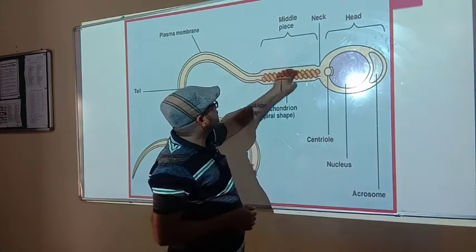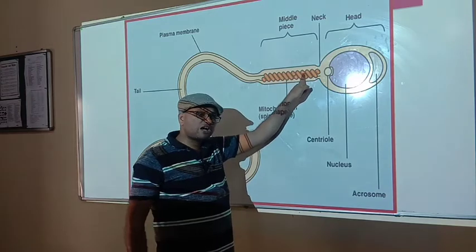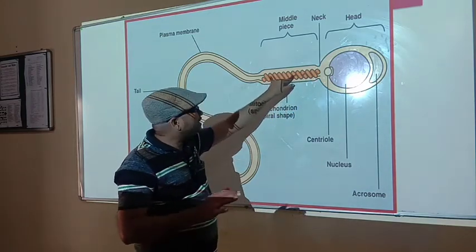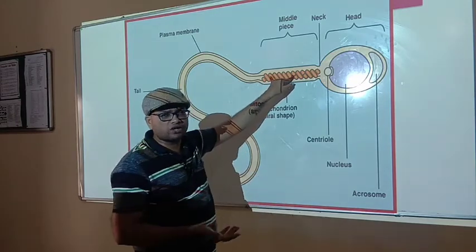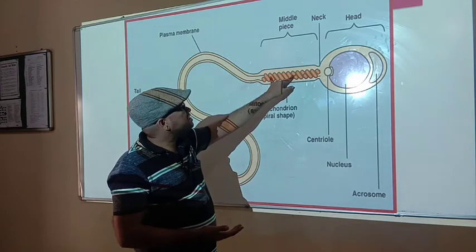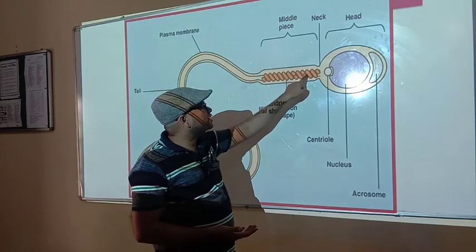Now, in the middle piece, there is spiral mitochondria. Actually, sperms are movable structures. They can move from one place to another place. So, they require more and more energy as compared to the other cells of the body. That's why, for producing more energy, spiral mitochondria are found in the middle piece of the sperm.